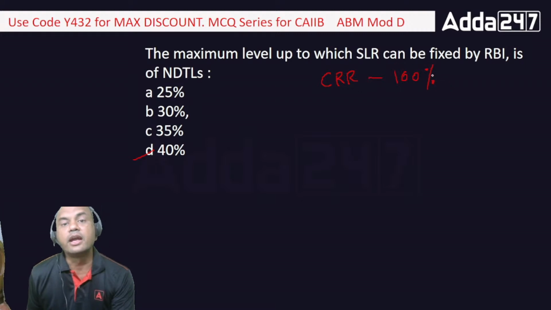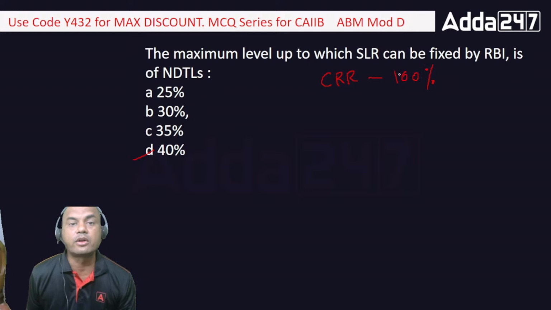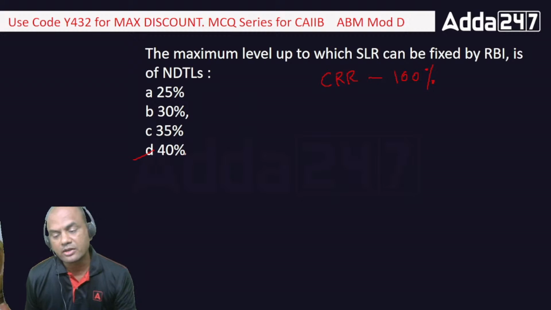In 2016, during demonetisation, for those 2 months, the CRR was kept by RBI at 100% on the incremental deposits, plus 4% for the regular CRR. So it was 104. Whatever cash came into your bank had to be transferred directly to RBI. So CRR can be fixed at 100 maximum, and SLR can be fixed at 40%.